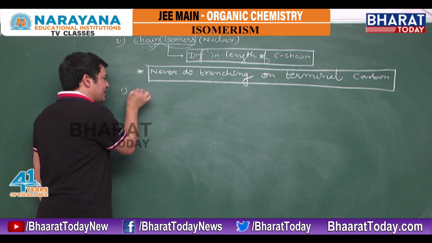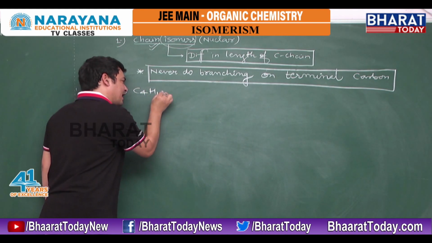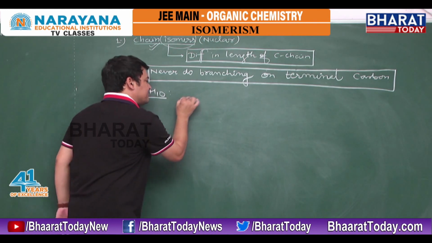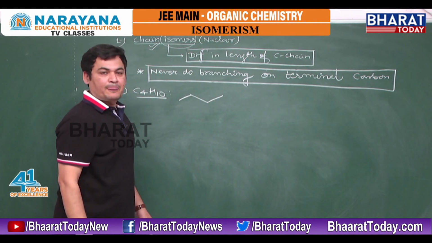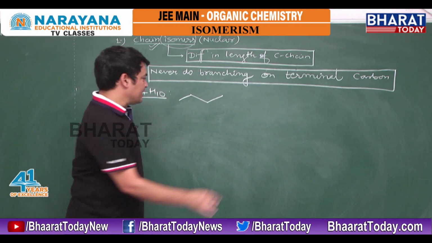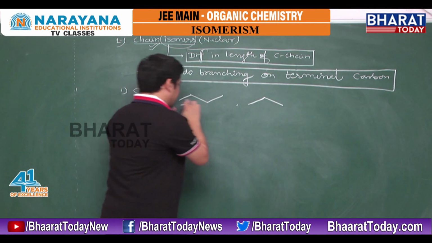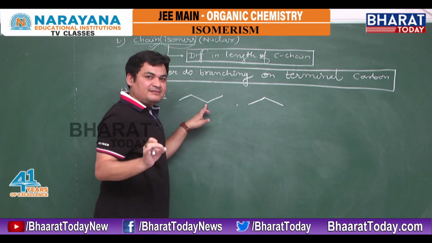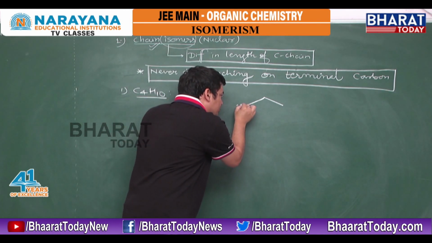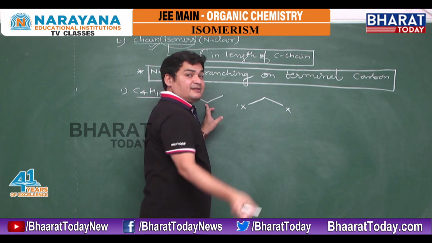Suppose I am telling you this example again, the same C4H10 that I was discussing. I have this 4 carbon chain. Now read the statement: never do branching on terminal carbon. It means write the 3 carbon chain, cut 1 methyl, right? And that 1 methyl is in my hand. Now never do branching on terminals. Then place them